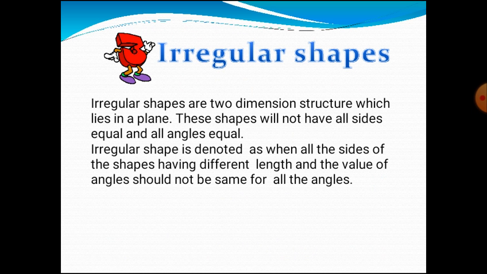Next, irregular shapes. Irregular shapes are two-dimensional structures which lie on a plain paper. These shapes will not have all sides equal and all angles equal. In this, all sides are not equal and angles are also not equal. An irregular shape is one where all the sides have different lengths and the value of the angles should not be the same for all angles.